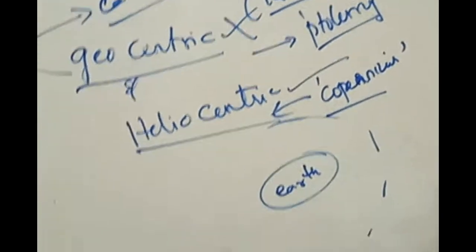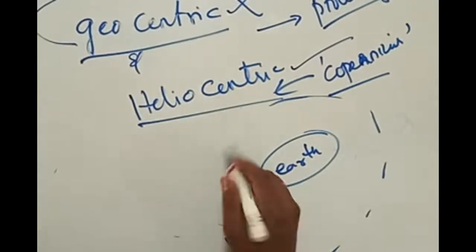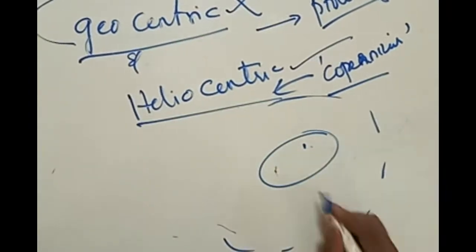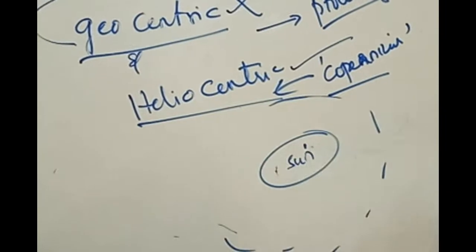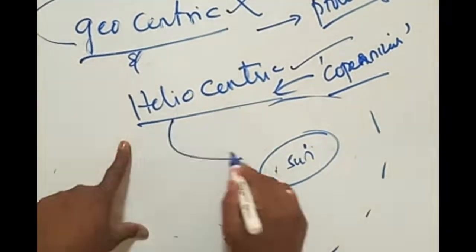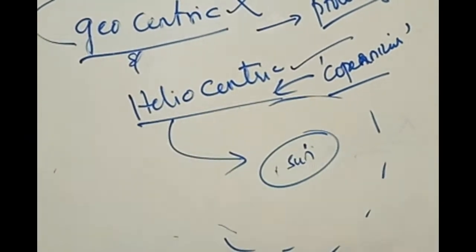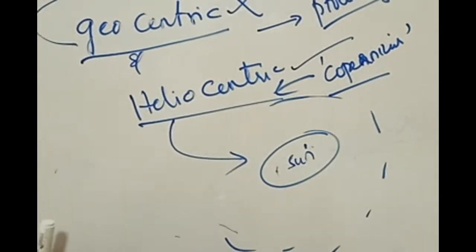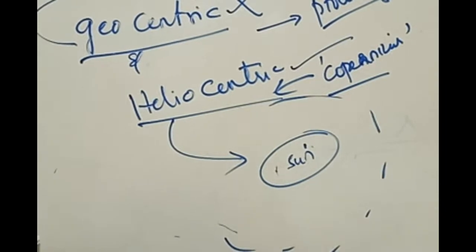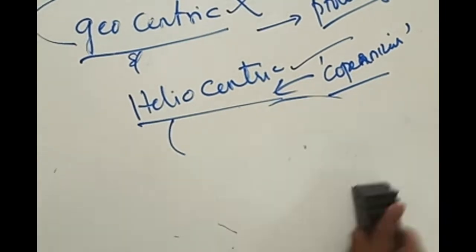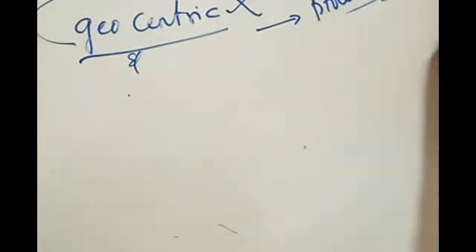Now, what is this heliocentric theory? Heliocentric theory means it is not Earth at the center of the universe, it is the Sun which is at the center of the universe. Helio means Sun. These are the first two theories. The earlier belief was the geocentric theory. Later, after so many long years, Copernicus put forward the heliocentric theory, right? Accordingly, these were the two theories which were believed in the beginning stage.